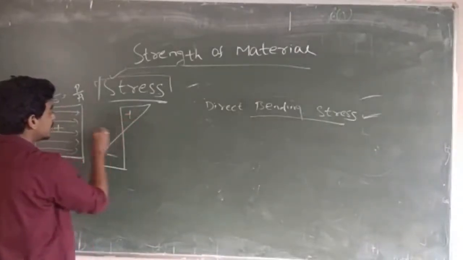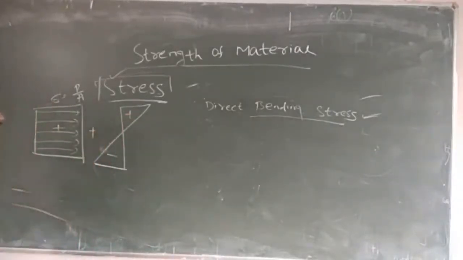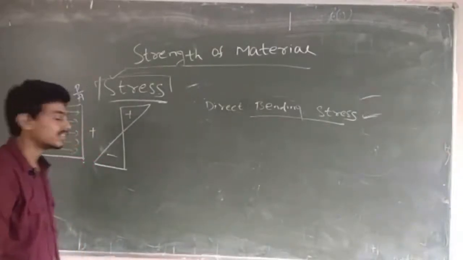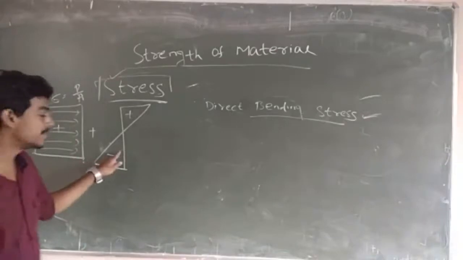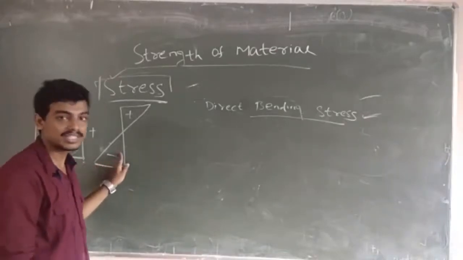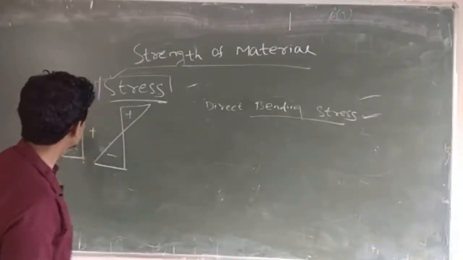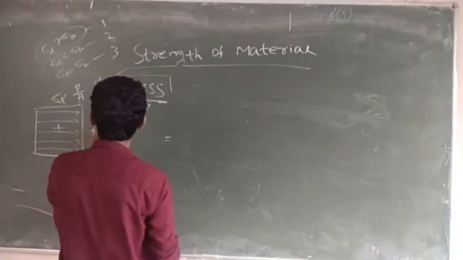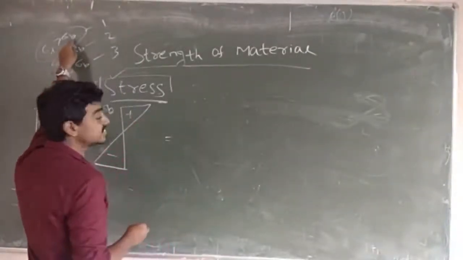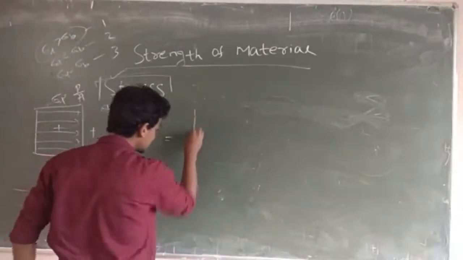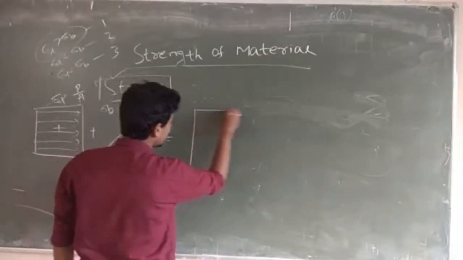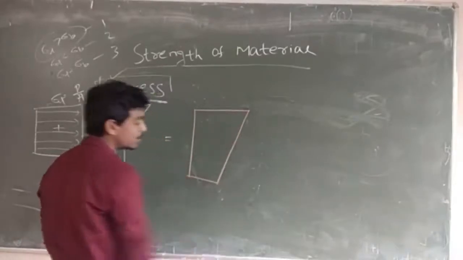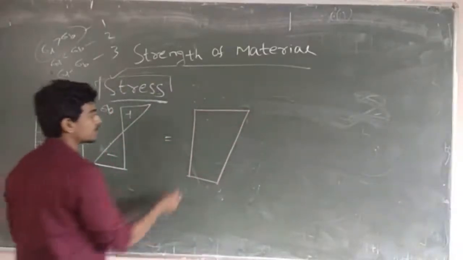In some cases both will apply, that is normal stress will come and the bending stress will also come. In this case you just combine. So in this case what will happen? Sigma D is greater than sigma B. So the value will be more at the top fiber and less at the bottom fiber.